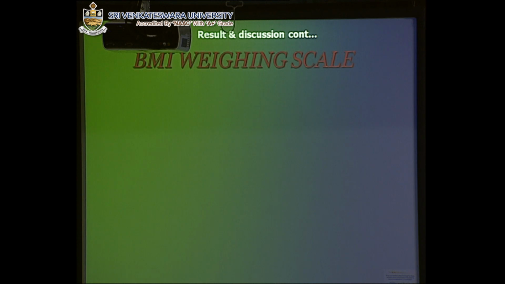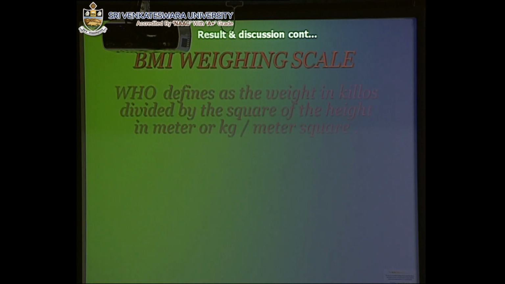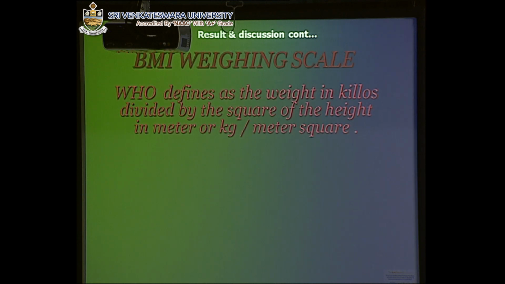Results and discussion. BMI, as defined by the WHO, is the weight in kilograms divided by the square of the height in meters, and with this formula we have determined the BMI values of the suffering children in those areas and the suffering people.